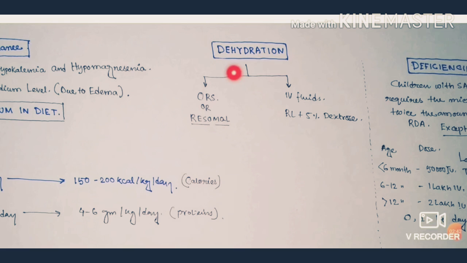There is another complication, dehydration. To prevent dehydration, we should give ORS or ReSoMal to those patients who can take fluid orally. We should give IV fluids, Ringer lactate plus 5% dextrose, to those patients who can't take food orally. Or in the case of an unconscious patient, we should give IV fluids, Ringer lactate and 5% dextrose through the IV lines.